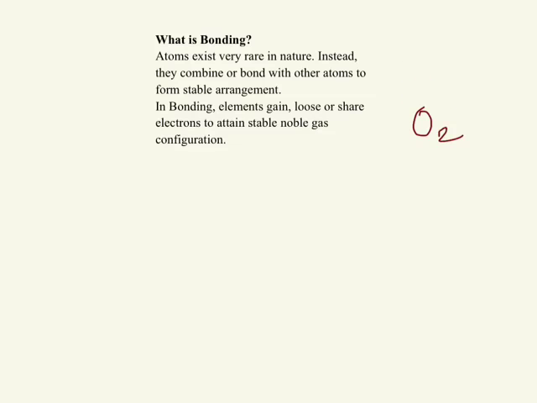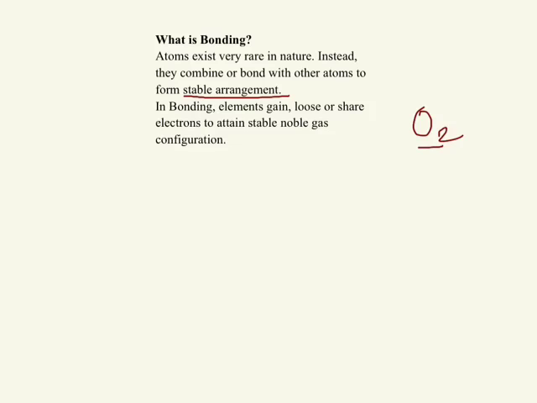The oxygen we breathe consists of two oxygen atoms joined together. Now, why do atoms join together? They join together to form stable arrangements. Bonding is a very favorable process because it always forms a compound that is more stable than the atoms from